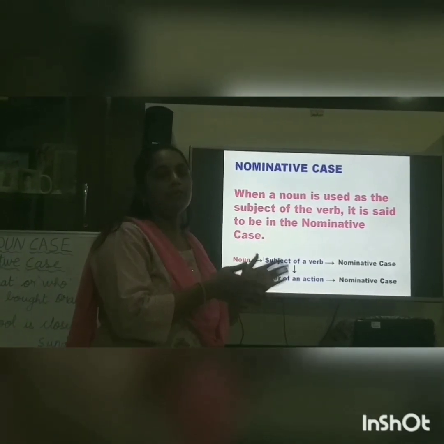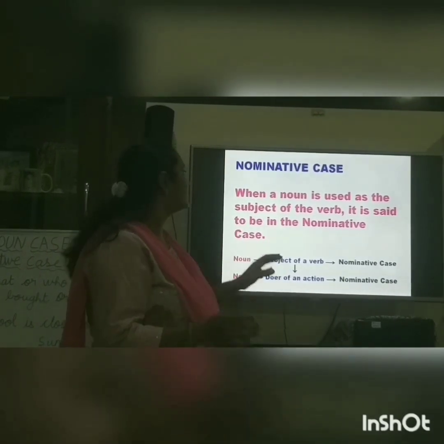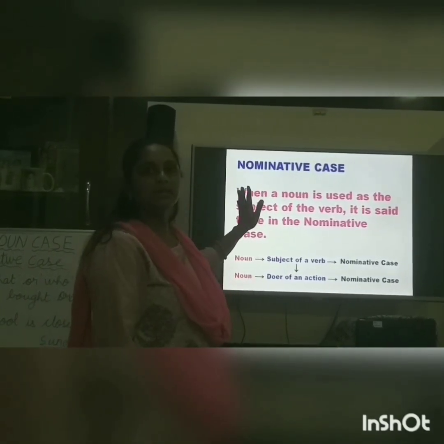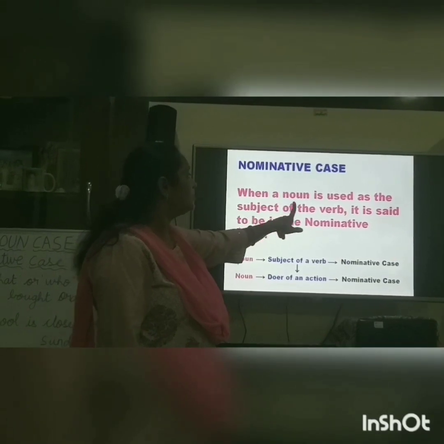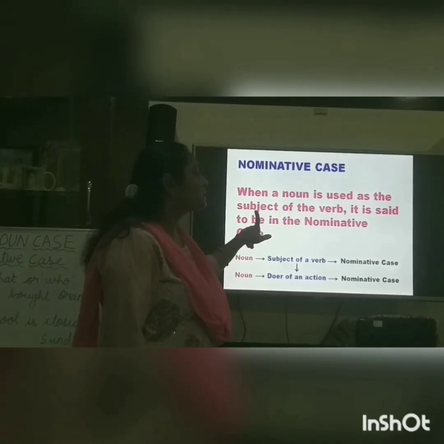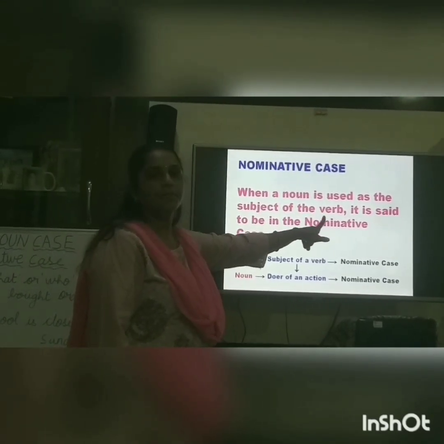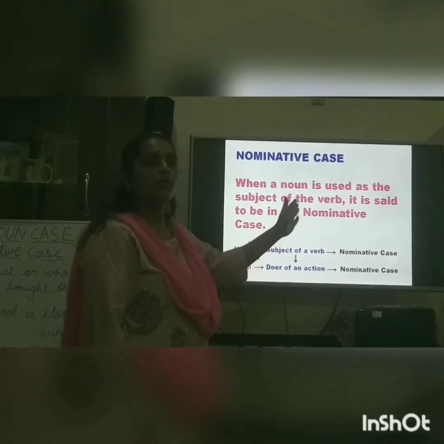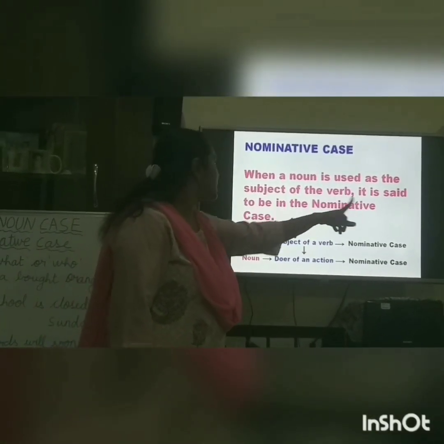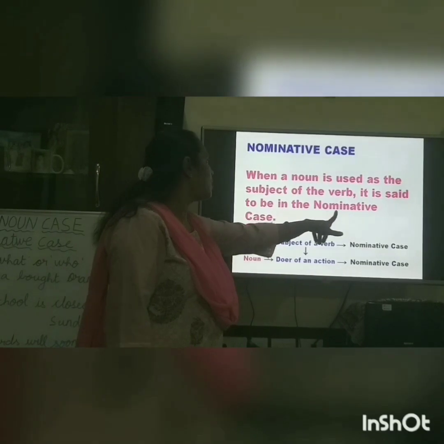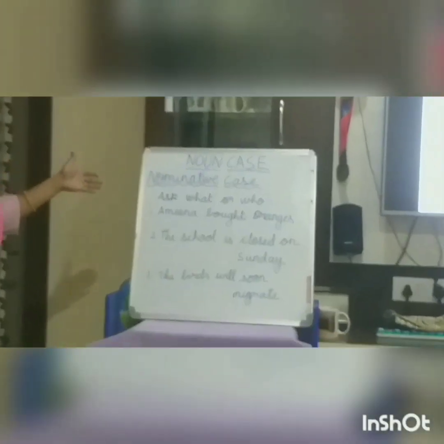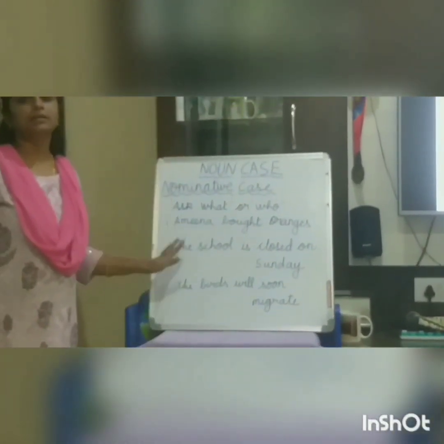So, nominative and subjective are same here. So, once again we will see the definition. When a noun is used as the subject of the verb, that means he is the doer of the action, it is said to be in the nominative case. In this particular sentences, we will see that.